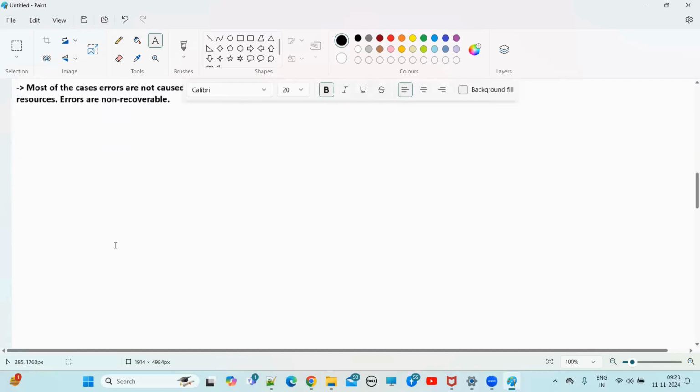So now, first we will see what is a checked exception and what is an unchecked exception. This is also very, very important, guys. Without this question, there is no core Java interview. The question is that important. So let me write down what is a checked exception and what is an unchecked exception.